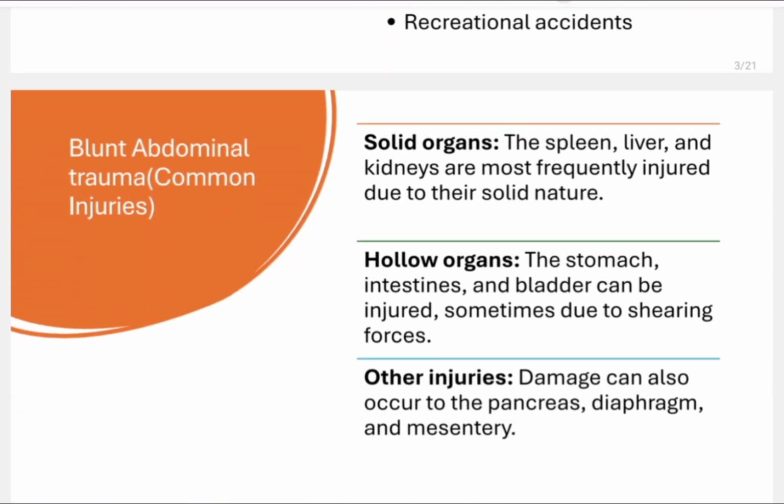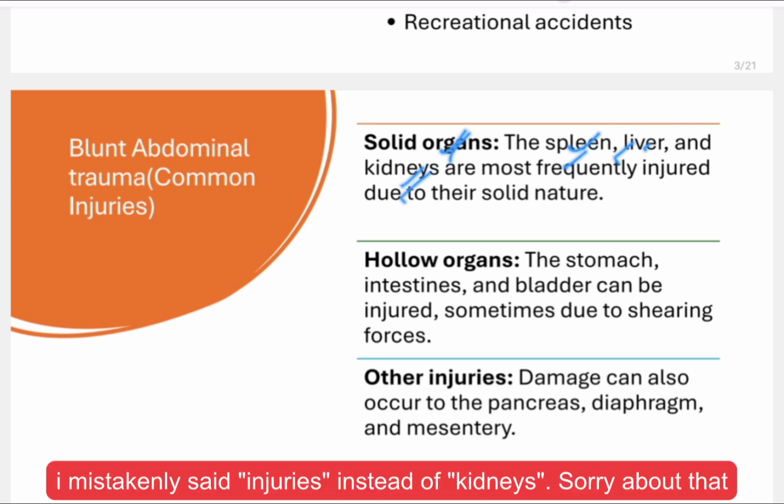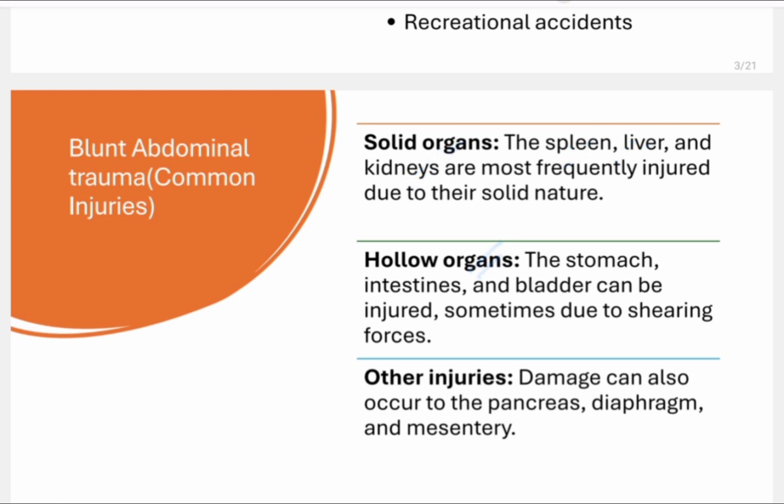Coming to the common injuries. What are the most common organs injured in blunt abdominal trauma? Solid organs like the spleen and liver are commonly injured. Hollow organs can be injured, but they are less common compared to solid organs. There can be other injuries like the pancreas, diaphragm, or mesentery. But the most common organs injured are the spleen, liver, and kidney because these are solid organs.